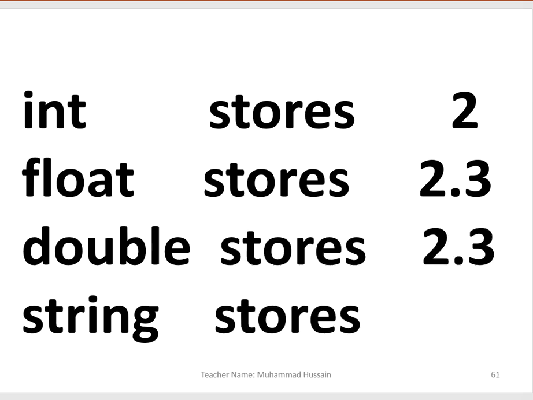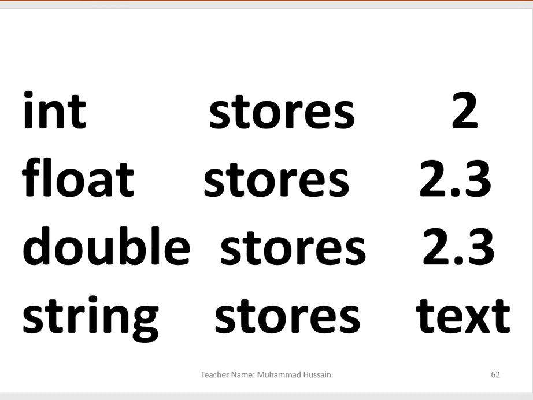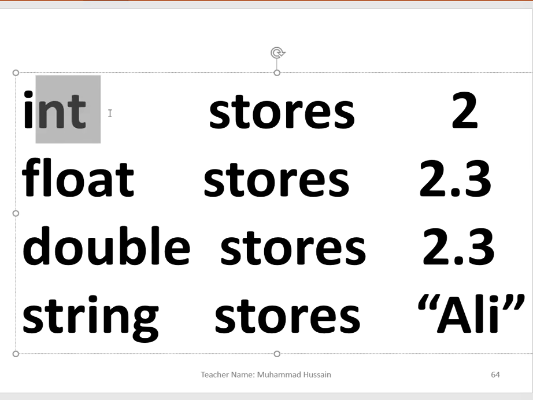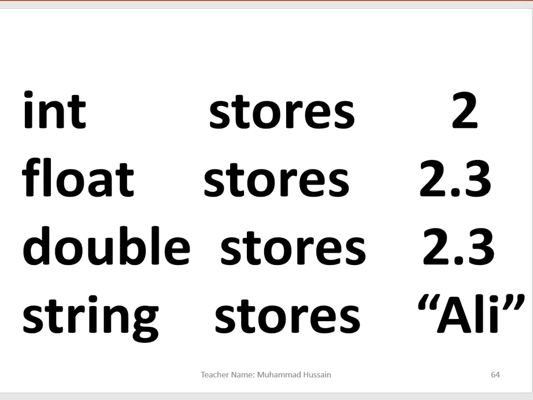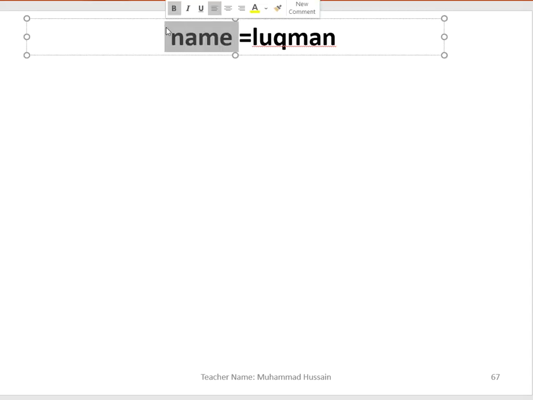And now we have string. String is also a data type, and it stores text, like Ali. Whatever the text, it must be stored in quotation marks. So now you know that integer stores 2, float stores 2.3, double the same, and string stores text. Let's suppose there is written Lukman. Lukman is assigned, and you know this is the operator known as the assign operator. Assigned to whom? Assigned to a variable. Name is a variable.